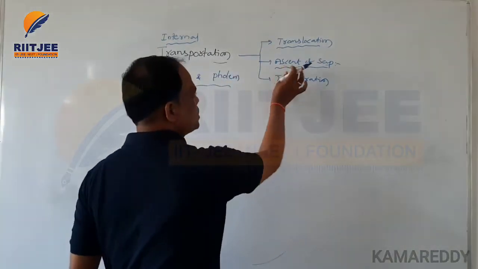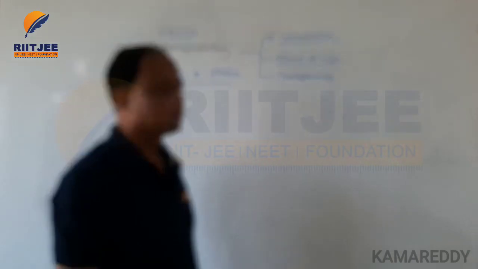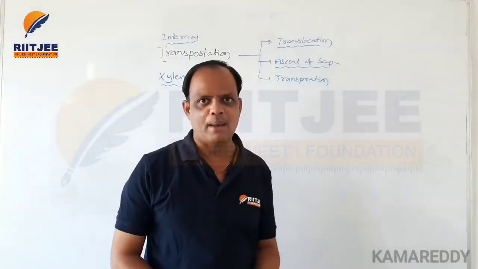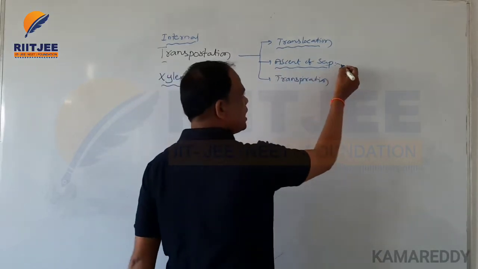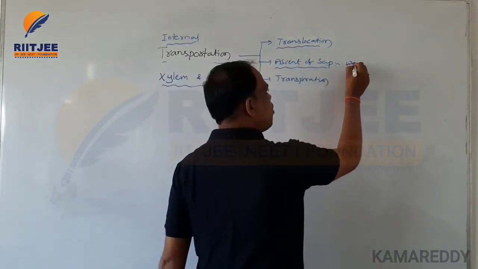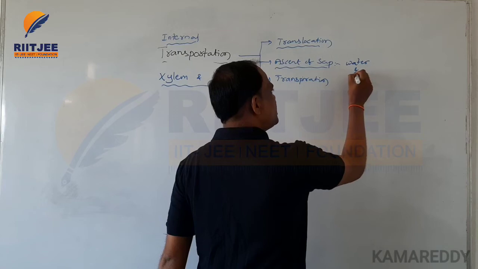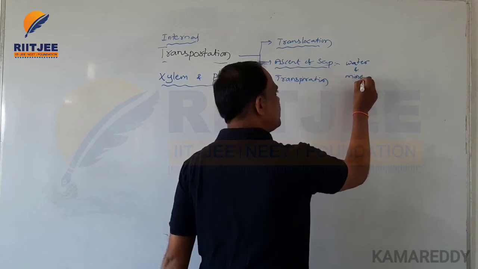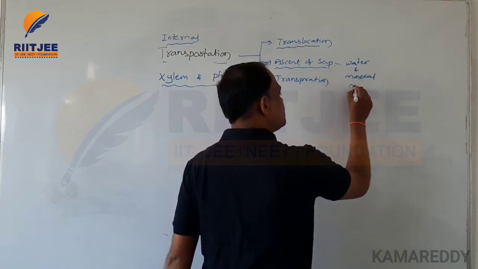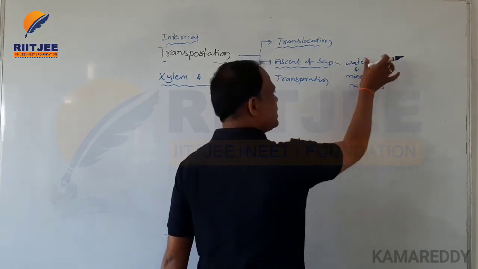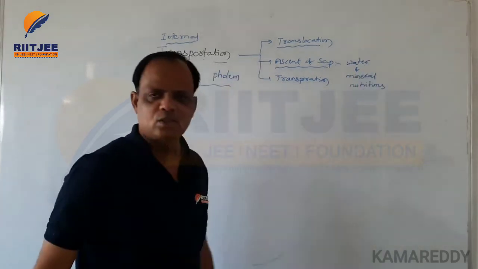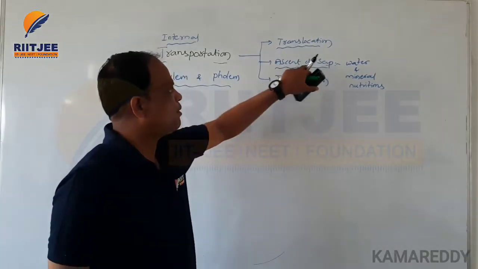That is also called ascent of sap. Only the water and mineral nutrition are transported with the help of ascent of sap.